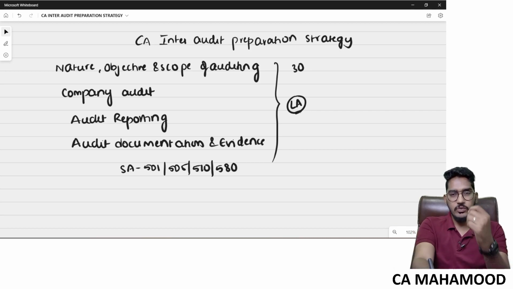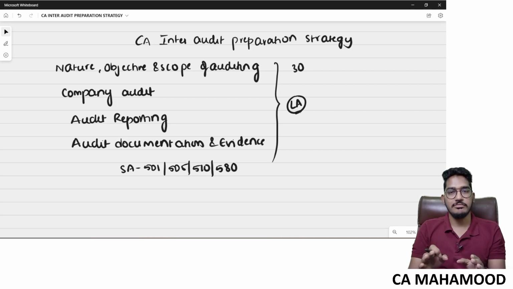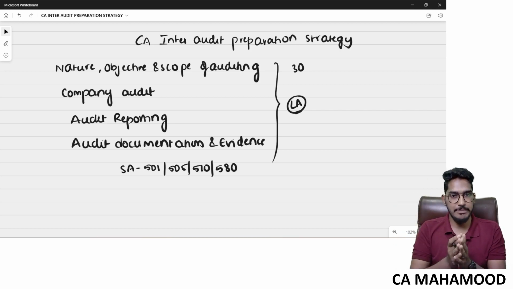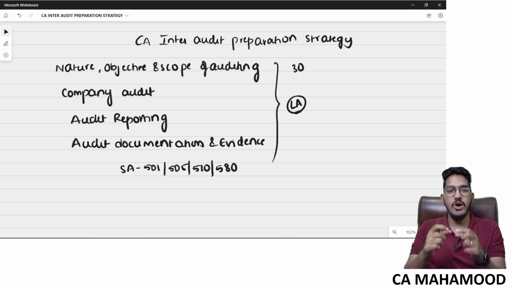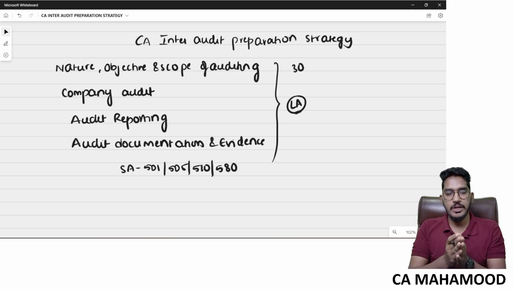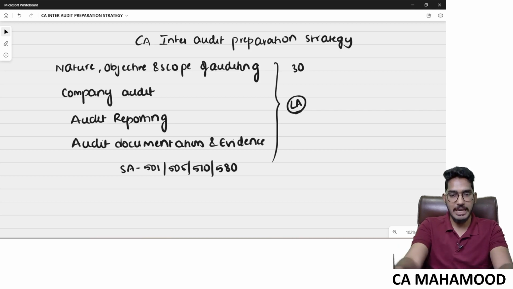One more suggestion I want to give you from my side. If you are not preparing for these four chapters, or if you are not preparing for these four standards, don't go and attend the exam. That's my humble suggestion. Why? Because these are such fundamental things that if you are clear with these concepts, you can analyze the questions related to other chapters also. These chapters give you strong conceptual clarity. Try to cover every nook and corner of the four chapters which I have listed here, along with the four standards. You should never attend the exam without preparing for these chapters.